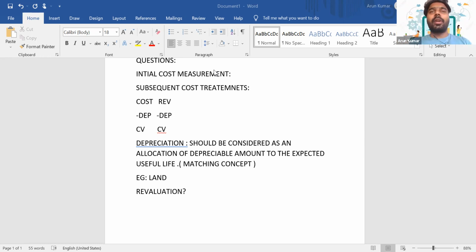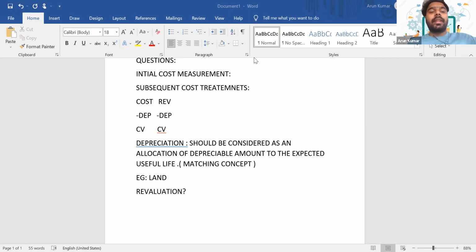So the revaluation model is more of a current accounting treatment. It's not on the basis of historical cost. We are considering the asset's current value basis, so we are measuring the current value of the asset. Especially for an asset such as a building, we know that the value of the building keeps on changing with respect to the market.